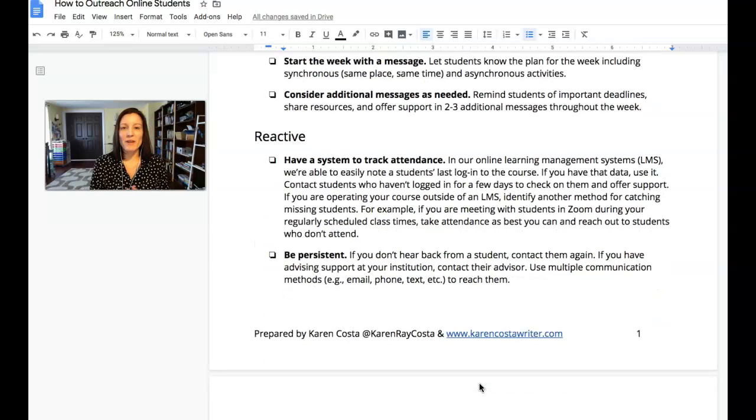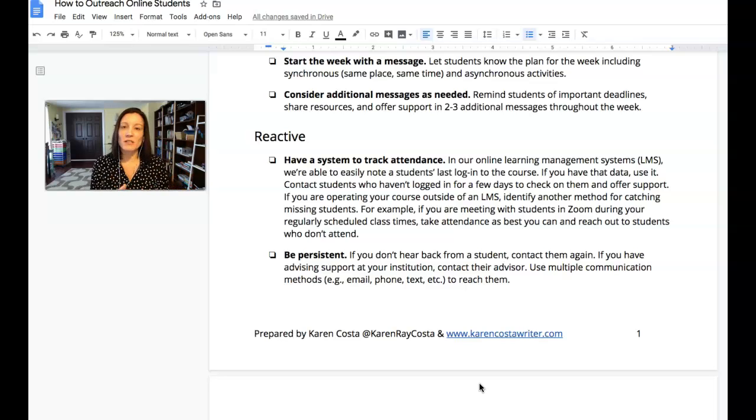So a word about reactive outreach to students. If you notice something is up, you want to reach out to students early and often. So have some sort of system that you're going to use to track attendance, right? Our learning management systems will show us the last date of the student login. So for those of you who are new, and if you've got a learning management system in your new online course, find that and note the students' last dates of attendance. And if it's been a while, you want to reach out to them.